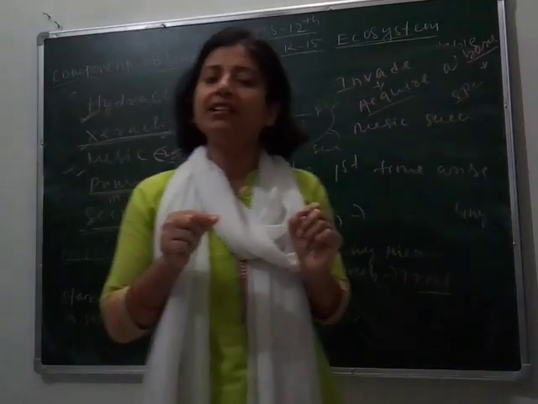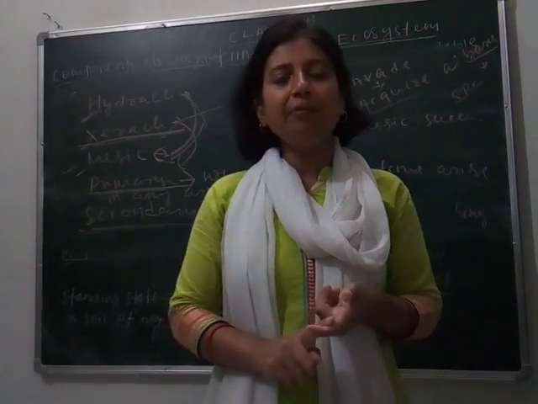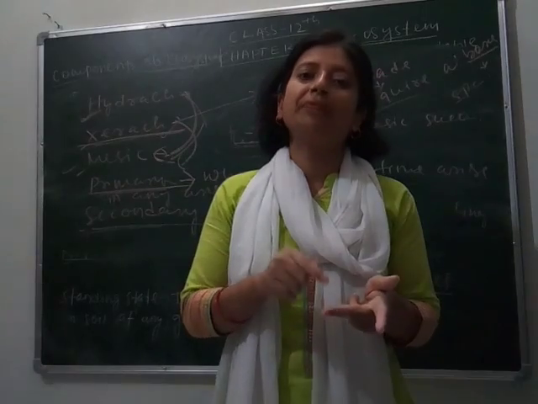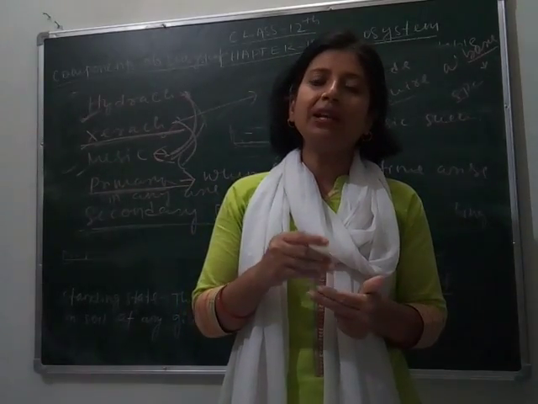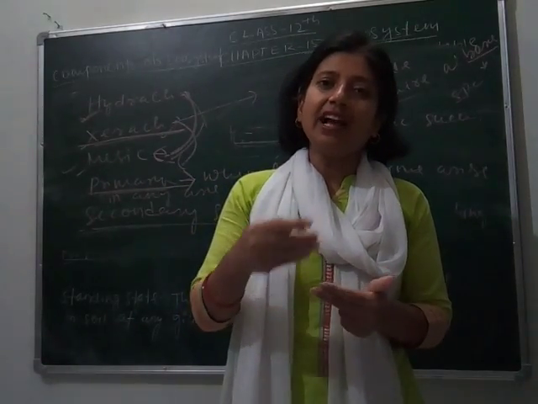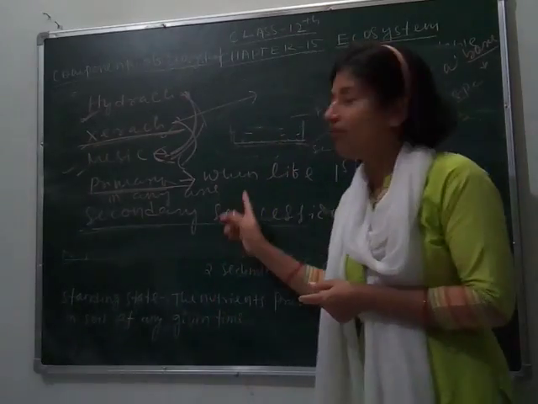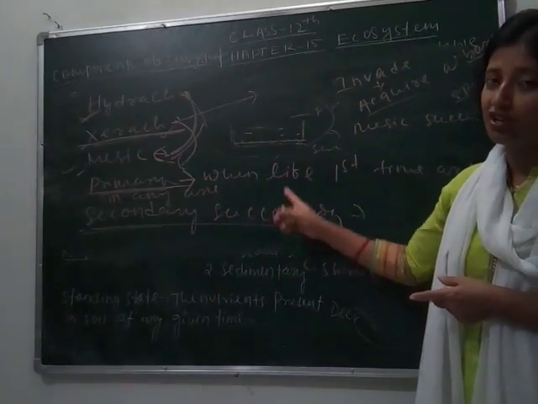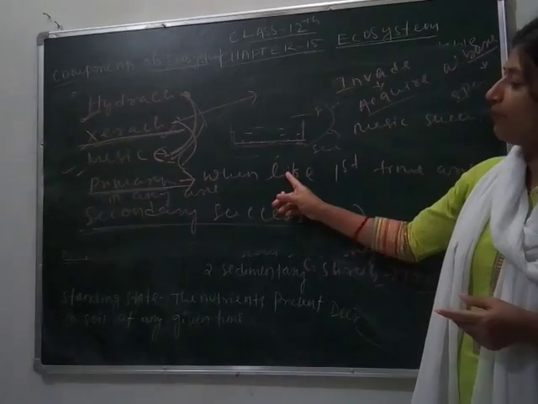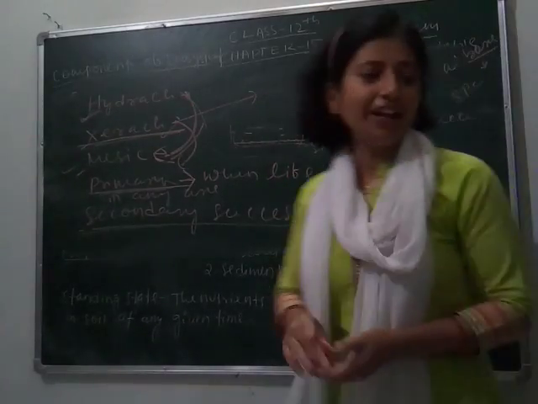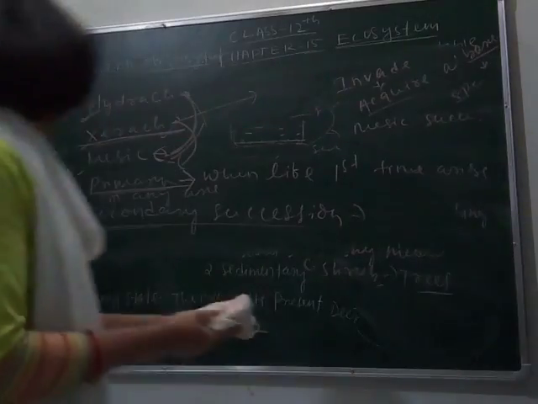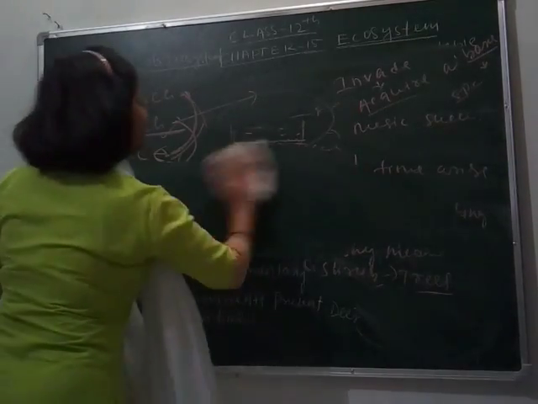So we can define secondary succession as: life was there, but due to some reason it was completely finished and again life is formed. This takes less time compared to primary succession. So this is the difference between primary and secondary succession. So let's move to our next topic, that is nutrient cycle.